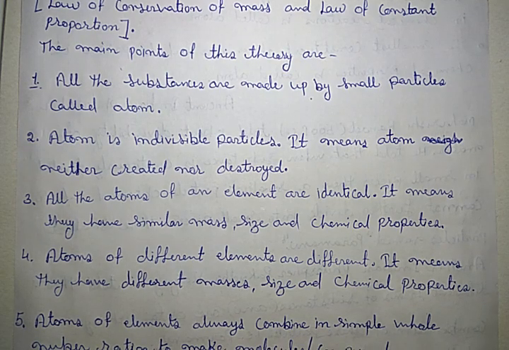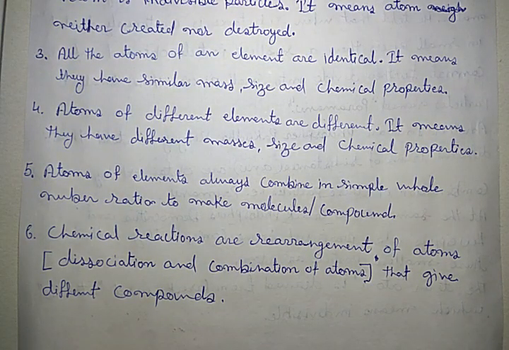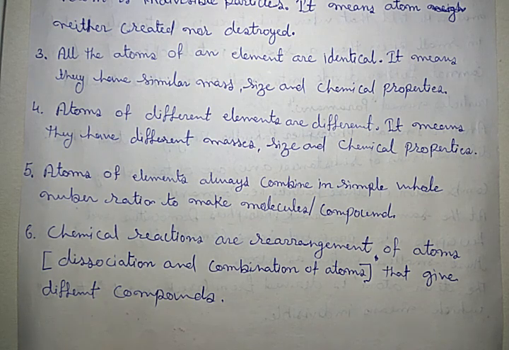Sixth one, chemical reactions are rearrangement of atoms. That means dissociation and combination of atoms: dissociation of older bonds and formation of newer bonds. That gives different compounds. I am repeating again: chemical reactions are rearrangement of atoms, that is dissociation and combination of atoms, that gives different